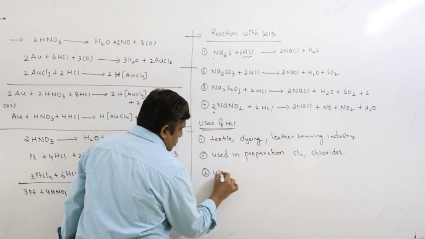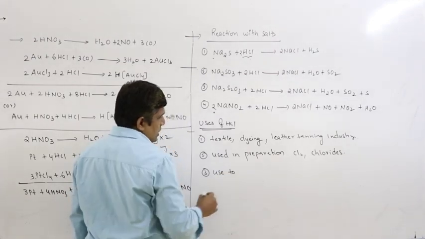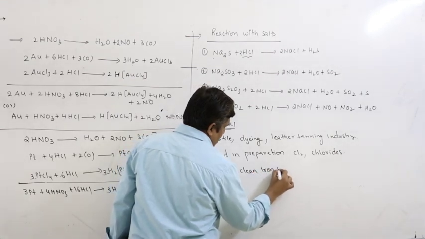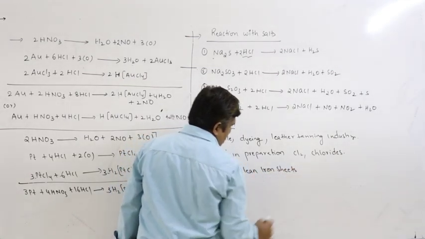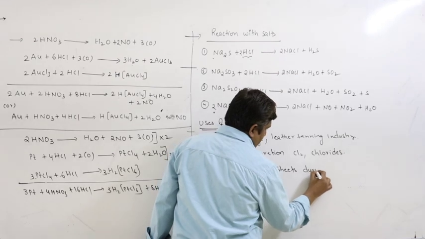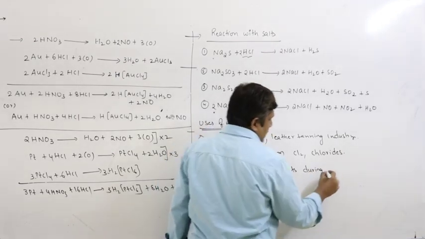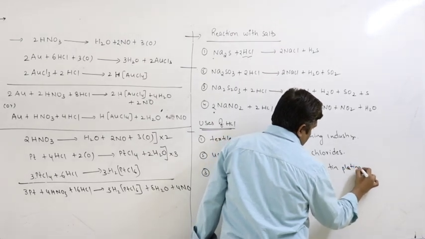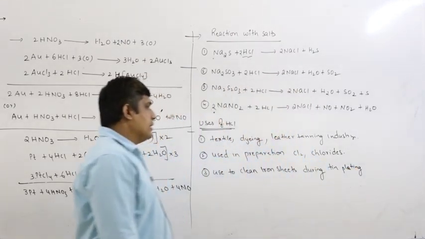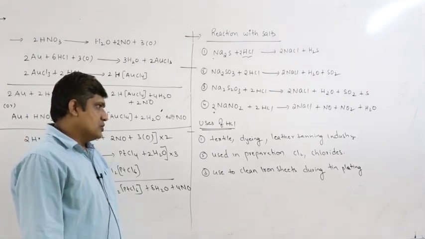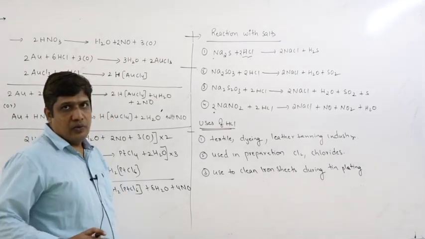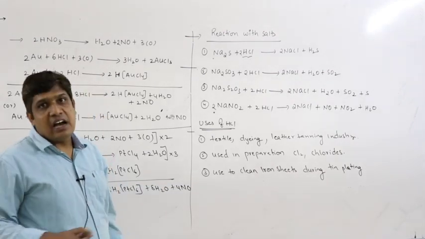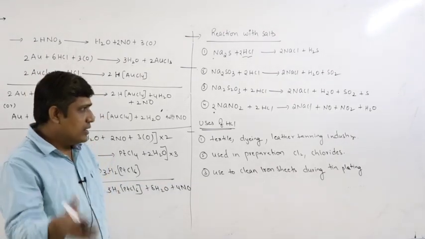It is used to clean iron sheets during tin plating and galvanization. So the iron sheet should be freed from rust. For that purpose, HCl can be used. HCl can be used to clean the iron sheets before they are used for any other purpose.